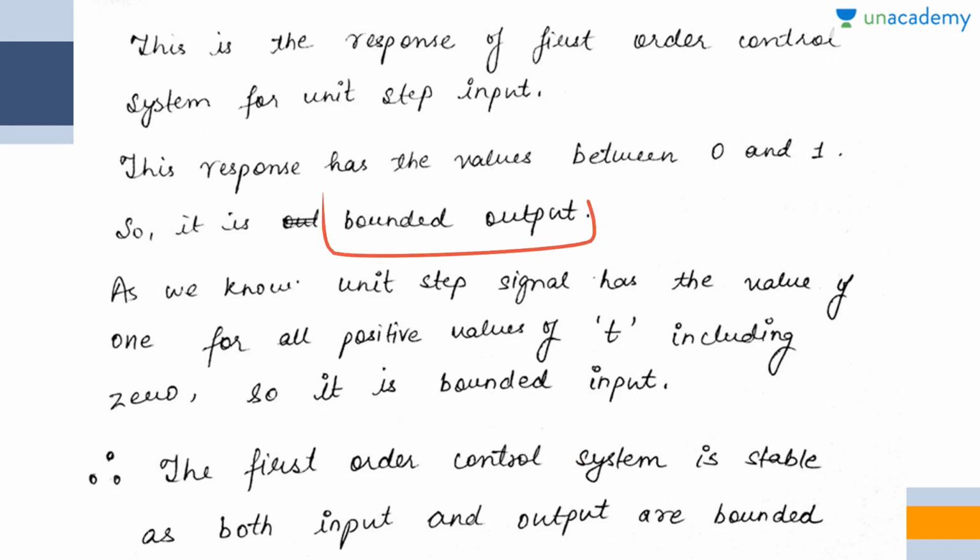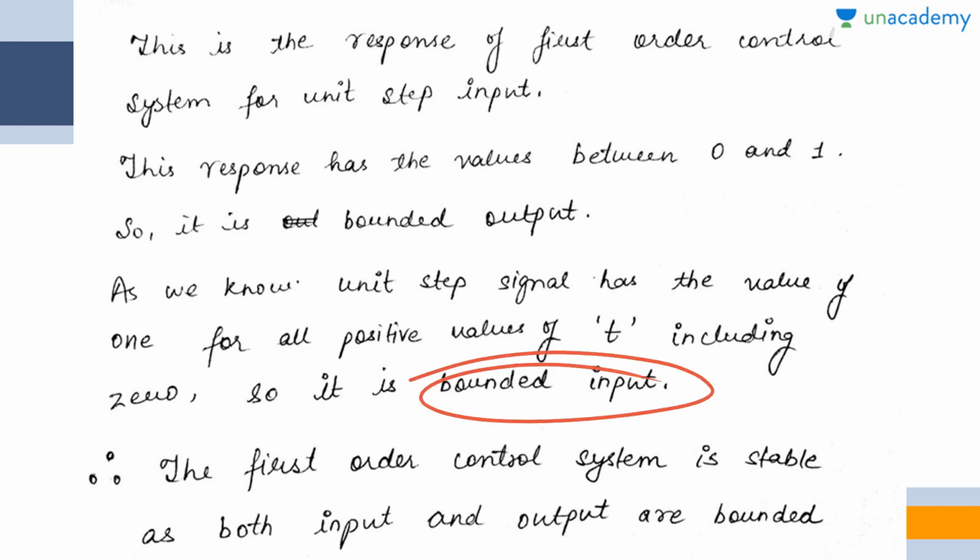As we know, the unit step signal has the value of 1 for all positive values of t, including 0, so it is a bounded input. As I have already discussed, the unit step signal value will remain 1 for all positive values of t. Therefore, its input is also bounded.